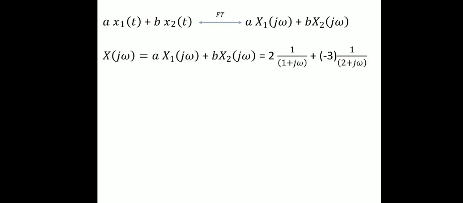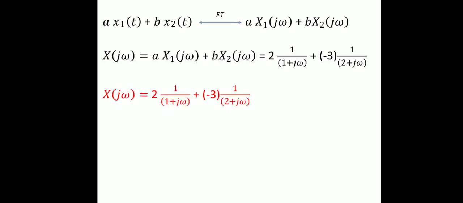X of j omega, the Fourier transform of x of t, is a times X1 of j omega plus b times X2 of j omega, where the value of a equals 2 and b equals minus 3. X1 of j omega is 1 divided by 1 plus j omega and X2 of j omega is 1 divided by 2 plus j omega. The final answer is highlighted in red color.